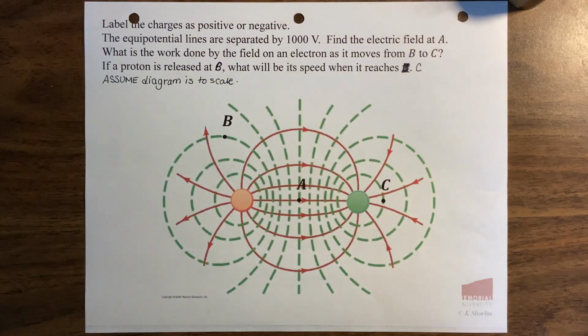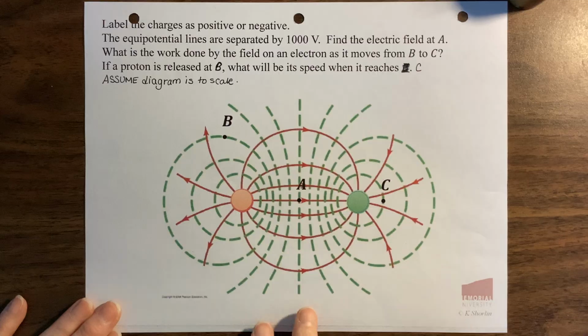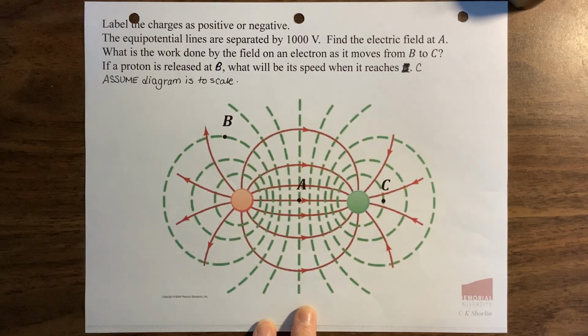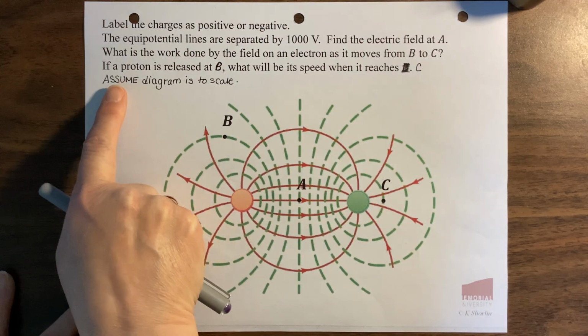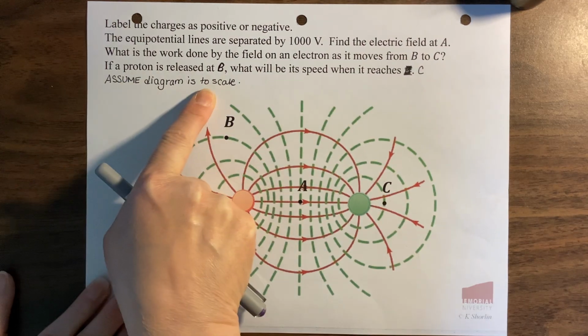Do one last example just to clue up this chapter. This last example is a little bit of a combination problem. It's probably a little more test-like than some of the other problems. One addition I'm going to make to our question is we're going to say, let's assume this diagram is to